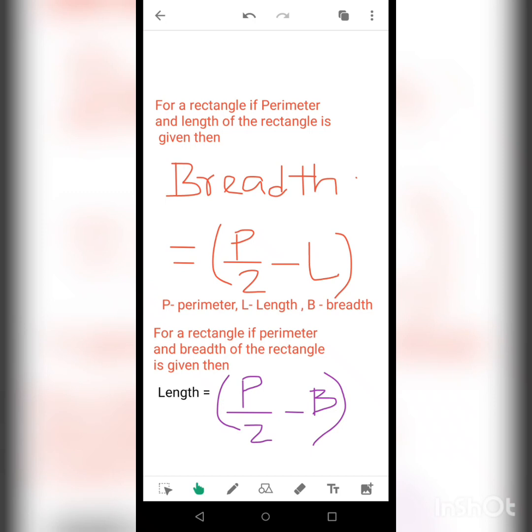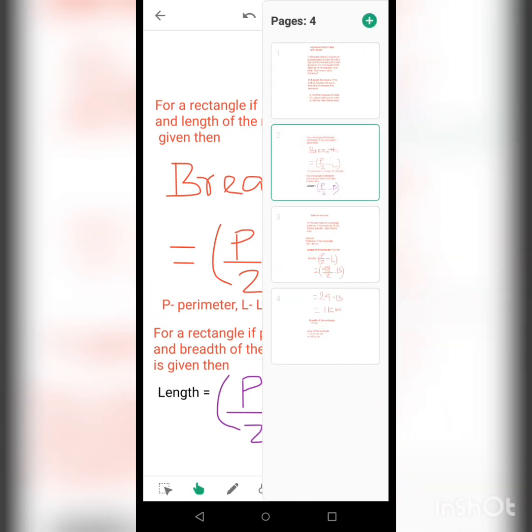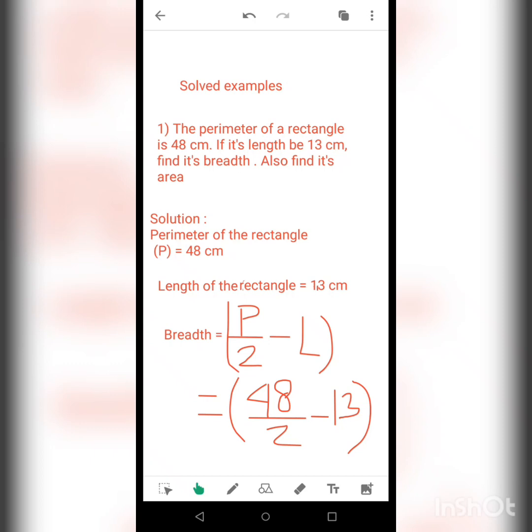Now for a rectangle, if the perimeter and the breadth of the rectangle are given, now the other dimension, you need to find length. So here the length will be given by perimeter by 2 minus breadth. So please do remember these two facts: keep in mind which dimension is given, divide the perimeter by 2, and subtract that particular dimension to get the other one. Now regarding this, I am giving you a solved example so that it becomes easy for you to understand.